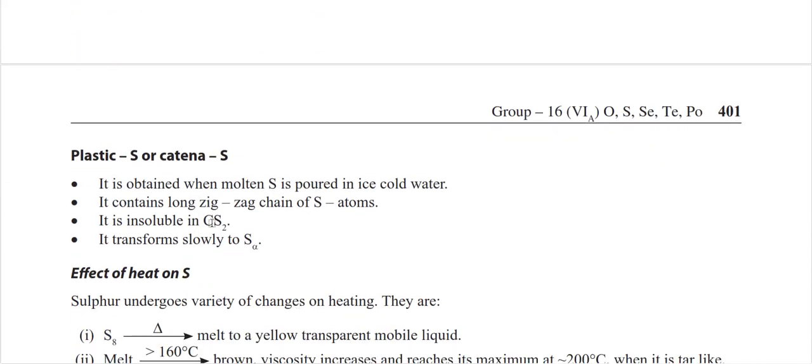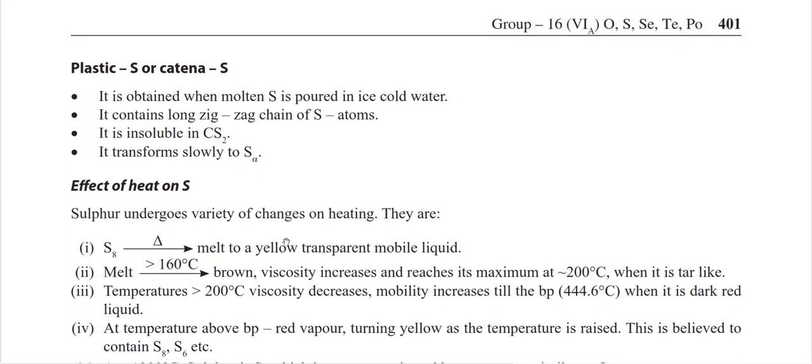Plastic sulfur, or catena sulfur, is obtained when molten sulfur is poured into ice cold water, and generally it forms a zigzag chain of sulfur atoms. This is a little bit tricky: it is insoluble in carbon disulfide and transforms slowly to alpha sulfur.